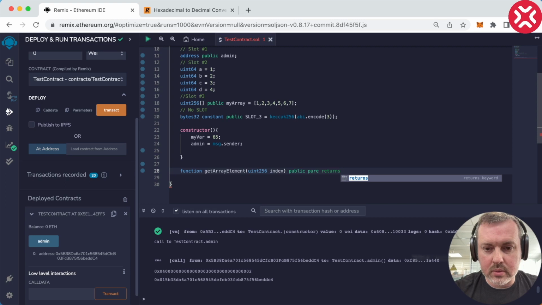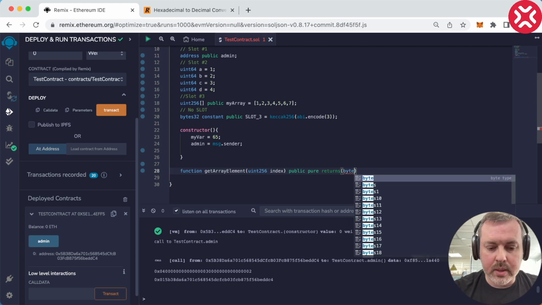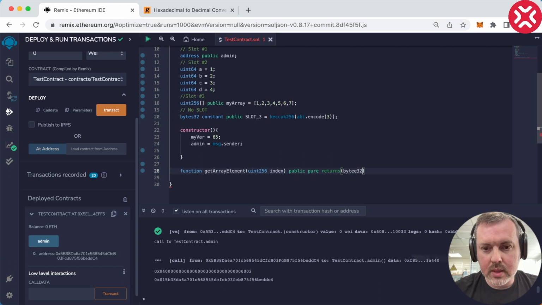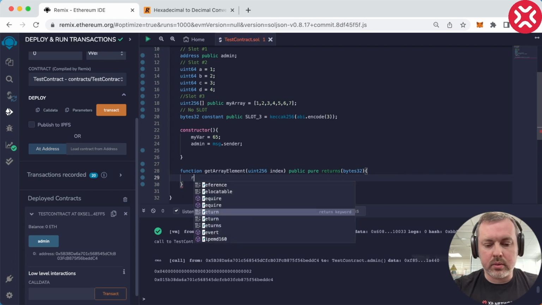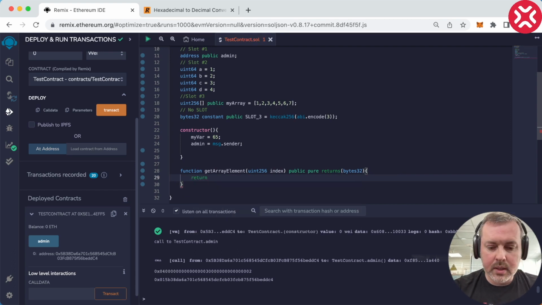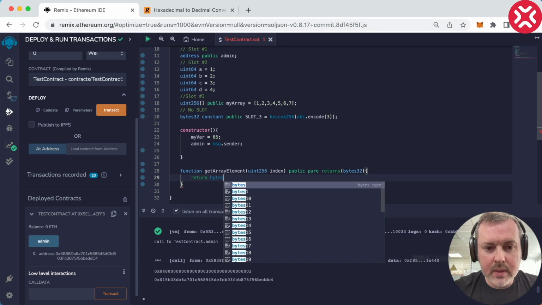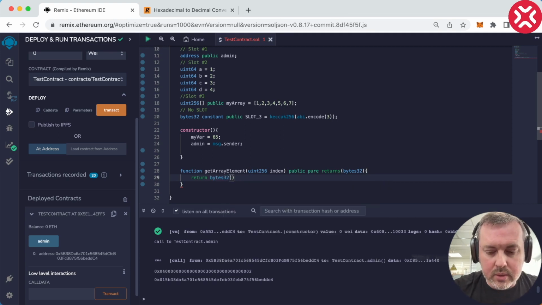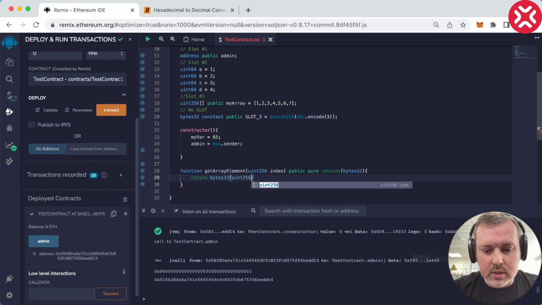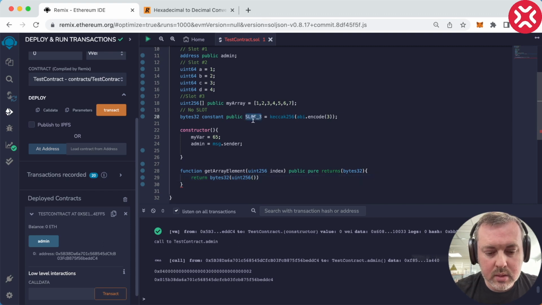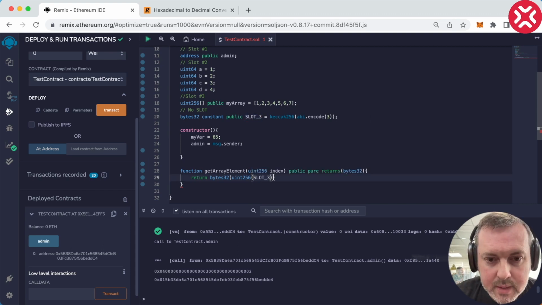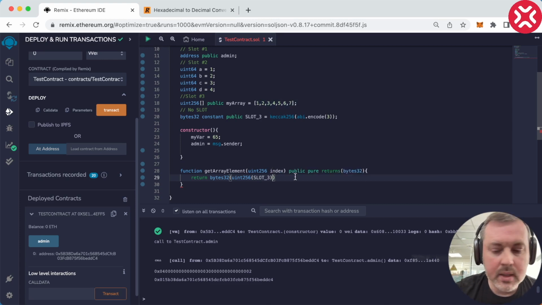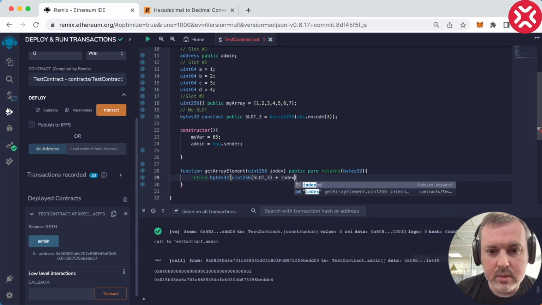It returns bytes 32 because it's a slot, and here it will return, let's again pack it into bytes 32 unsigned integer 256, and here we will put our slot 3, like so. But because we want to be able to access each individual element, we will add the index here.